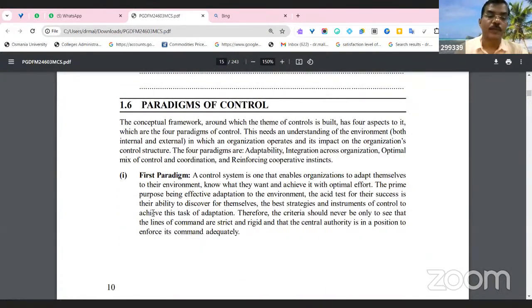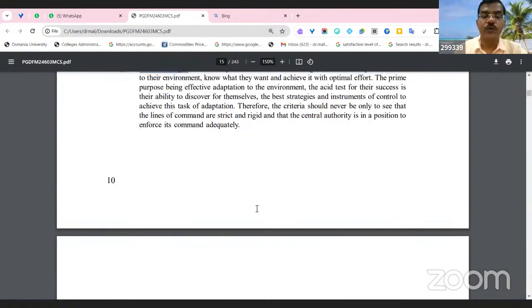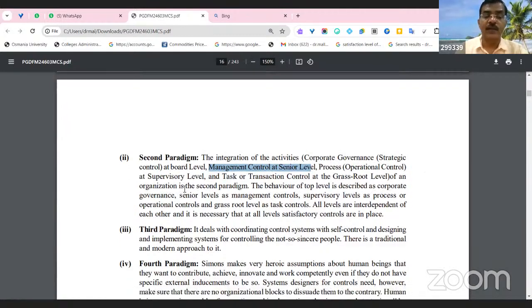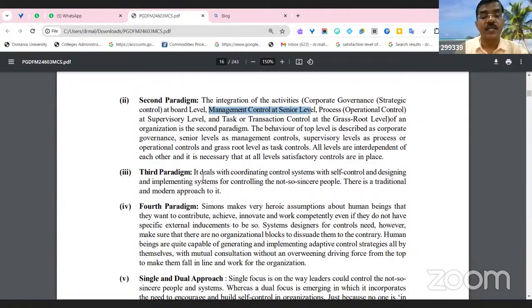So, a paradigm shift: the first paradigm shift is how to move from one move to another, the second is how to control. The second one is corporate governance strategies at the board level, and management control systems and processes at the senior and supervisor levels. And the third one deals with coordinating control systems with self-controlling, and designing and implementing strategies. So it's a lower level.